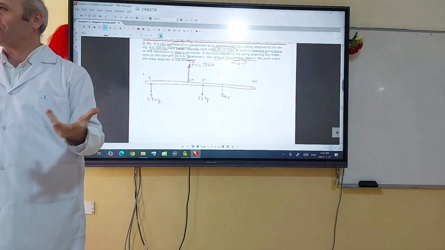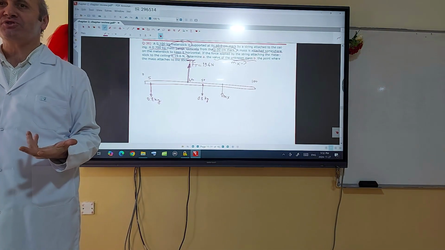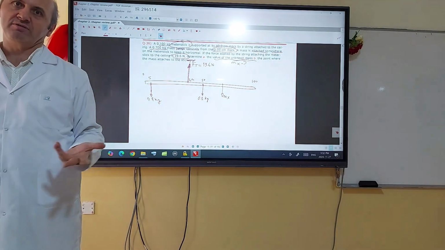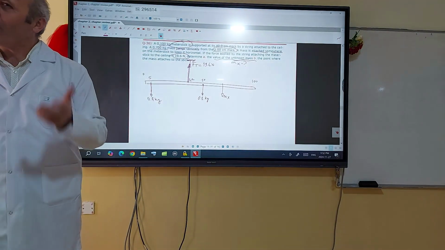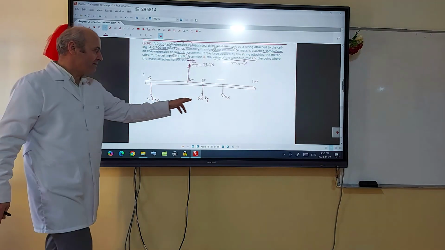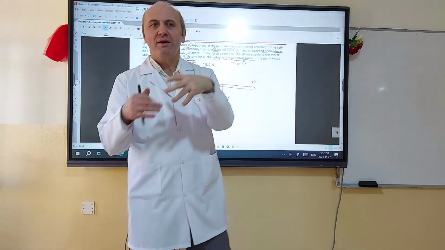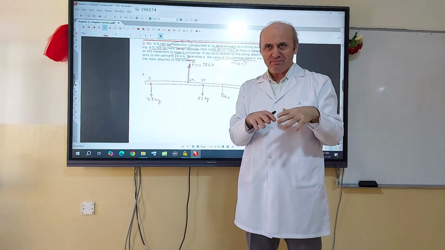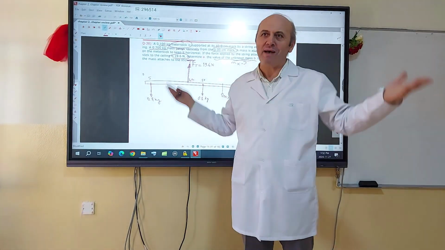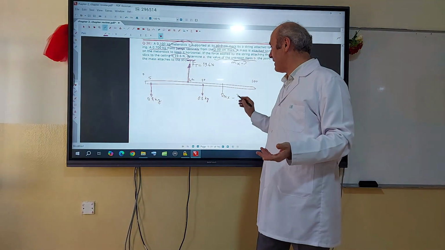If one force is unknown, which equilibrium condition is enough? Translation. I can apply translation equilibrium. Only these are masses, and this is a force. Generally we convert mass to force, but mathematically we can convert force to mass, because the result we will calculate is a mass.